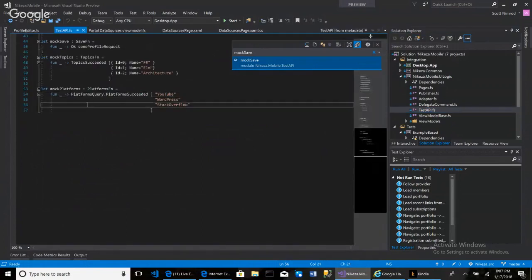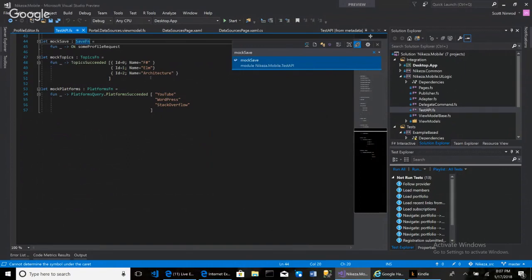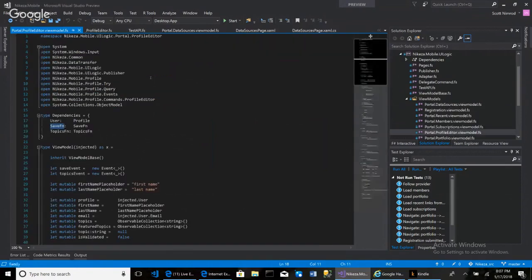There's a mock save right here that basically outputs a save function, which is this right here. That save function that it outputs is actually this function right here that takes in something, and we just mock out that it's okay with some profile requests. Well, what is the save function? What is the signature? And why is it whenever I try to go to definition, it won't go to the definition? All right, so we go to save function.